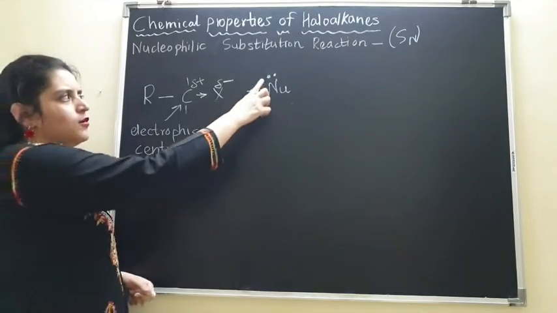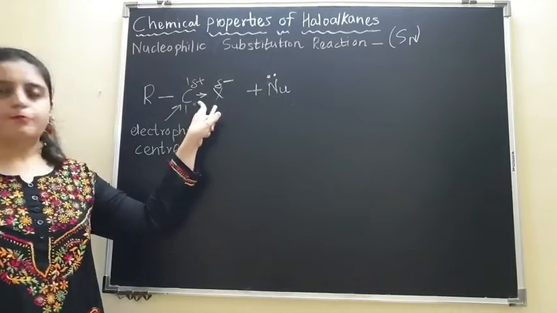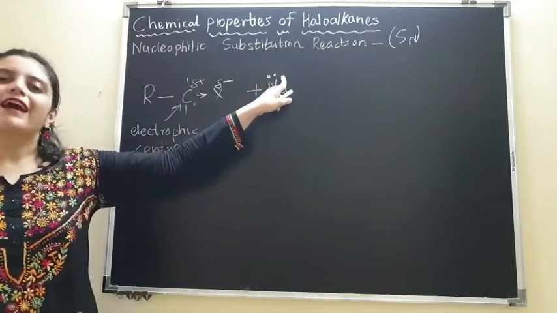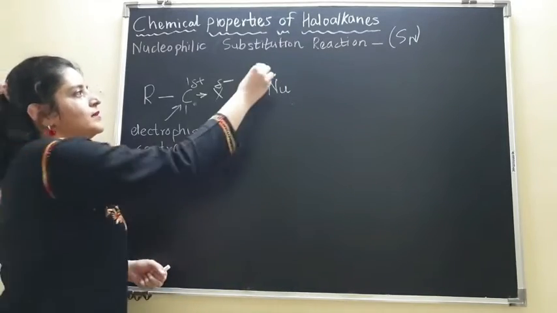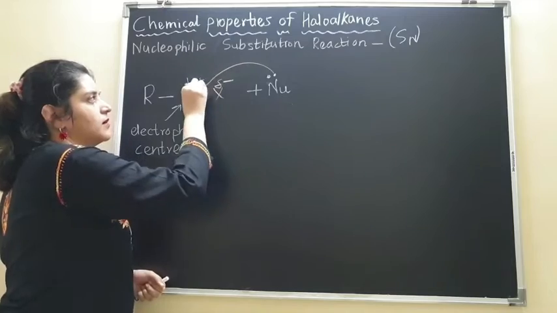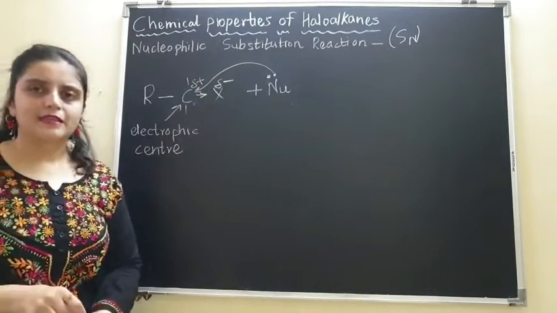Now this nucleophile can easily attack this carbon because it is positively charged and the nucleophile is electron rich.